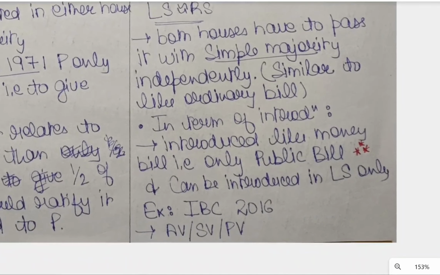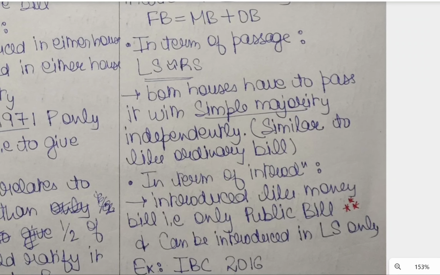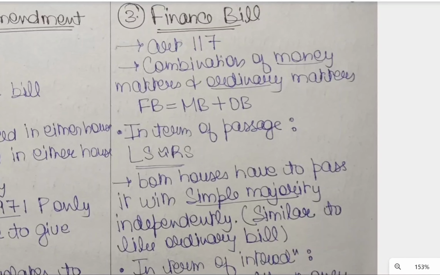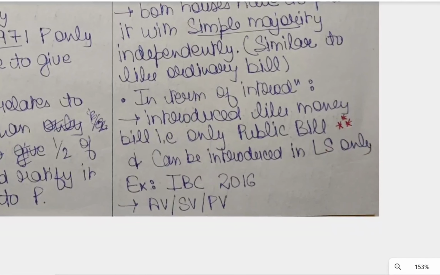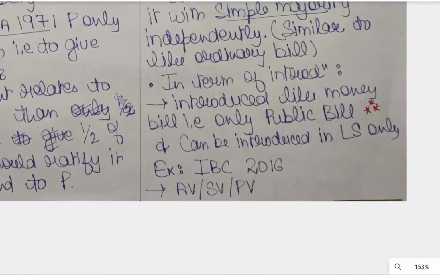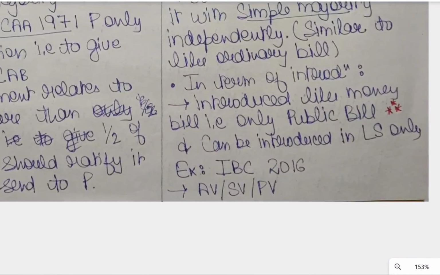And in terms of introduction, it is introduced like a money bill, that is, only as a public bill and only in Lok Sabha. So for the introduction it is like a money bill, and for the passage it is like an ordinary bill. That is why I mentioned earlier it is a combination of both bills. An example can be taken as the IBC 2016, the Insolvency and Bankruptcy Code Act 2016. Here, the President enjoys absolute veto, suspensive veto, and pocket veto.